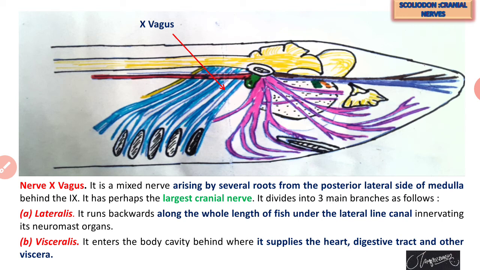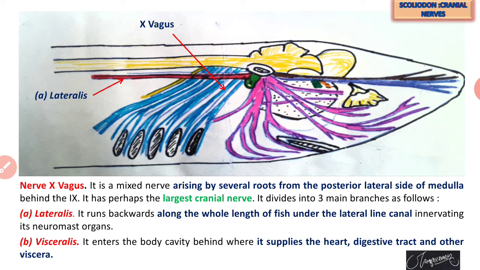First, lateralis. By the name we can understand, lateralis runs backward along the whole length of the fish under the lateral line canal, innervating the lateral line parts or the neuromast organs. Lateralis innervates the lateral line canal.